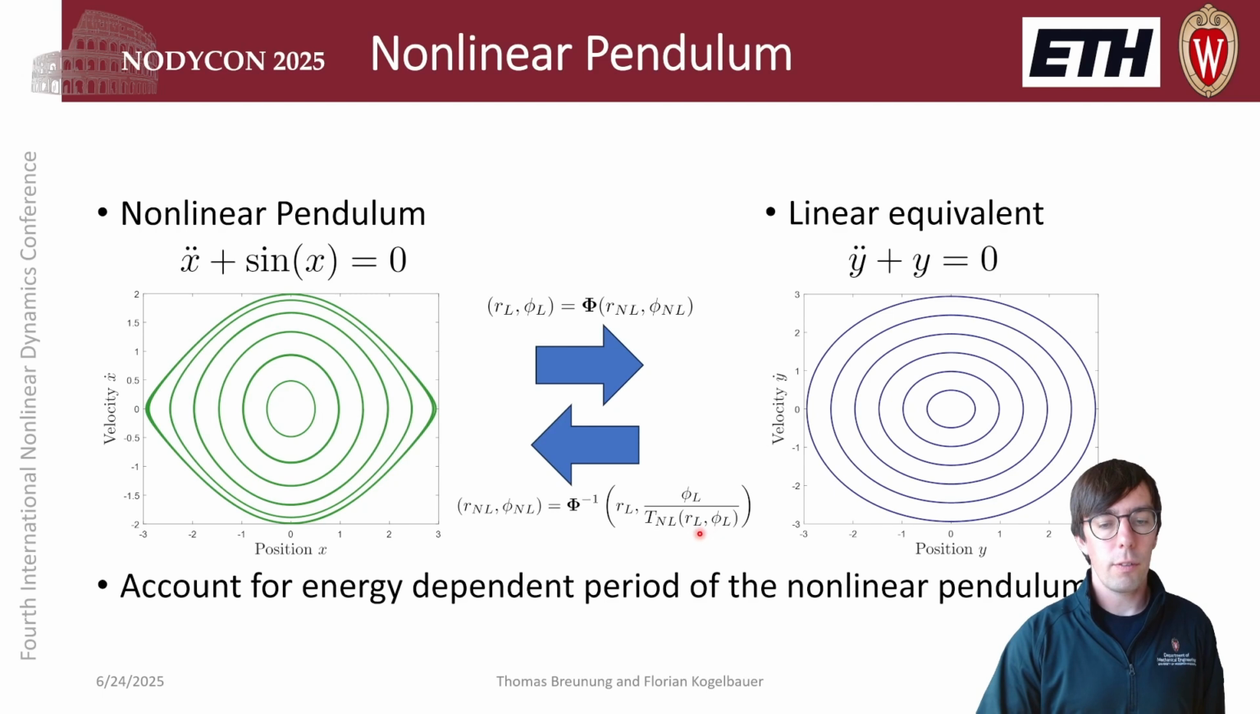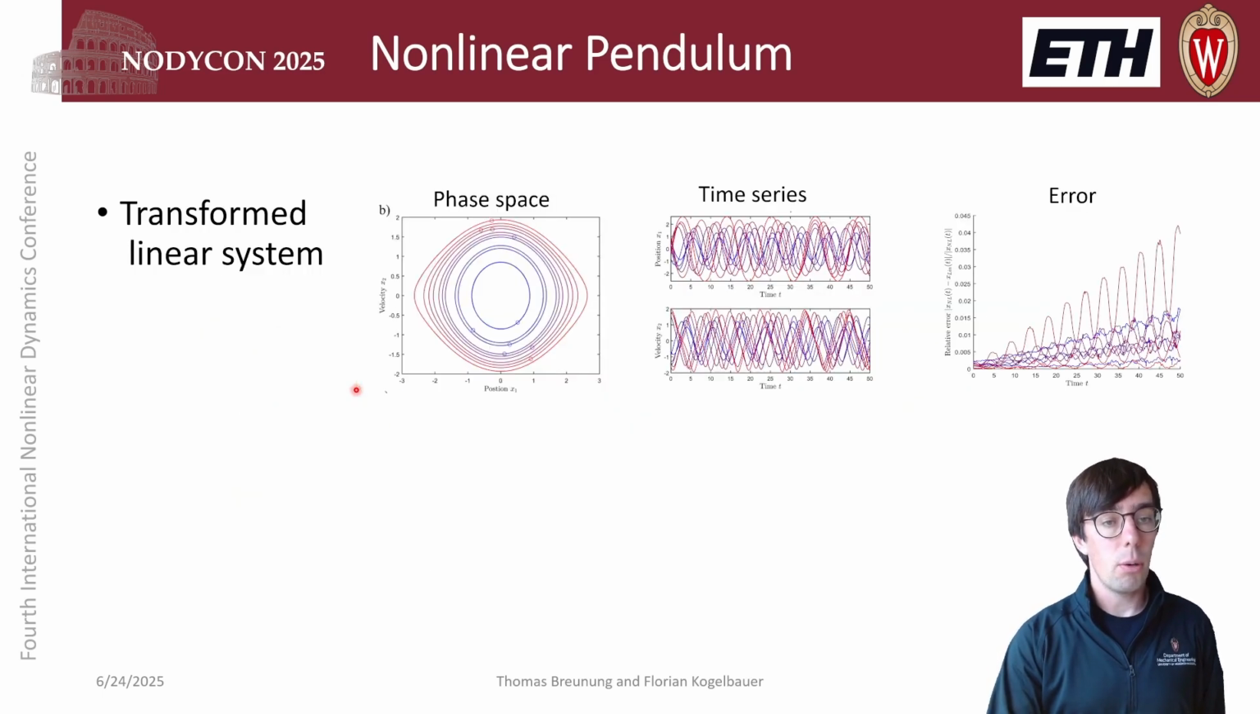We need to transform or scale the angular coordinate of the linear pendulum with the nonlinear period to correctly reconstruct trajectories of the nonlinear pendulum. And this works quite well. So this is the phase space of the transformed linear oscillator. Those are time series of the linear oscillators. We can clearly see that different frequencies arise here.